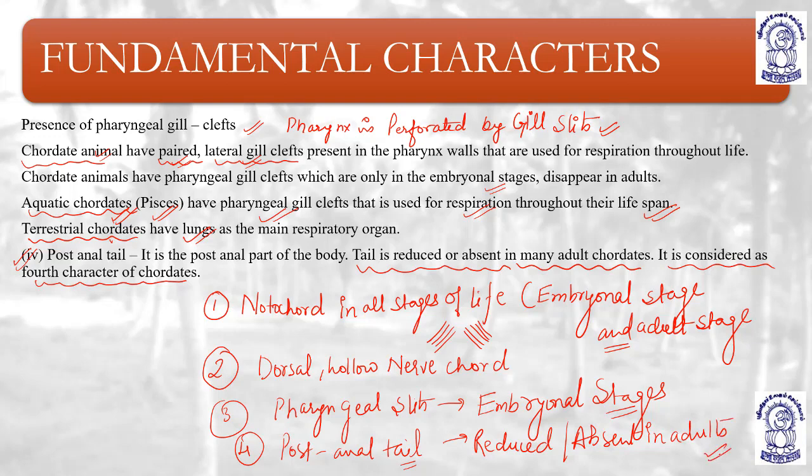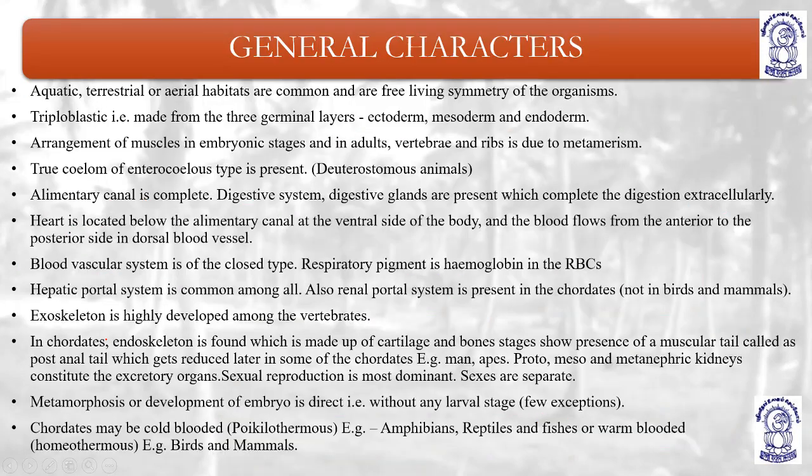Okay, so what are the different fundamental characters? Notochord present in all the stages of life. Second, dorsal hollow nerve cord present in all stages of life. Pharyngeal gill slits, which are present in the embryonal stages and can disappear in the adults. And post-anal tail. Pharyngeal gill slits are present in the fishes, the pisces, which have them for respiration. Terrestrial chordates have lungs for respiration. Understood?